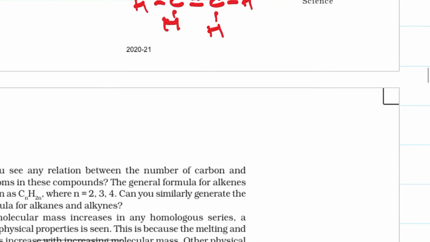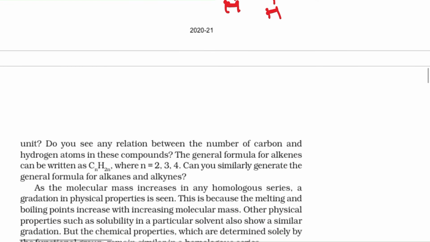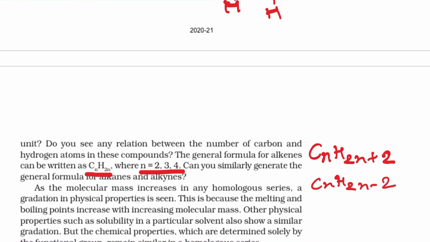So looking at this difference, you can see there is a relation between the number of carbons and hydrogens in these compounds. The general formula of alkenes is given as CnH2n, where n is 2, 3, 4. Can you similarly generate the formulas of alkanes and alkynes? Yes, we have already done that: CnH2n plus 2 and CnH2n minus 2.